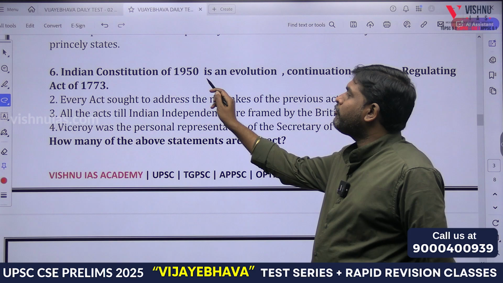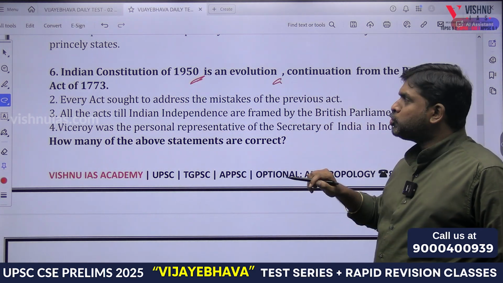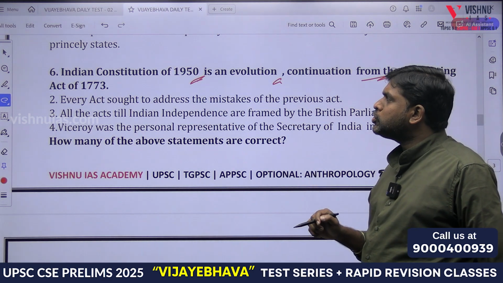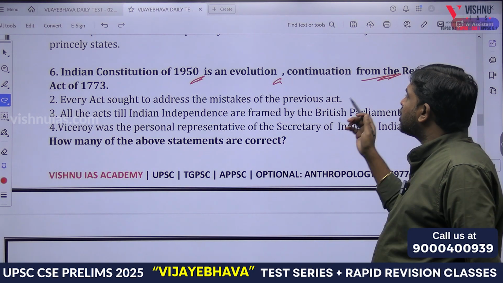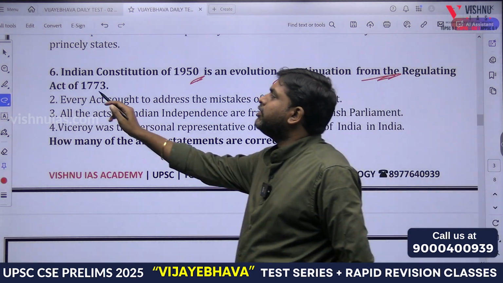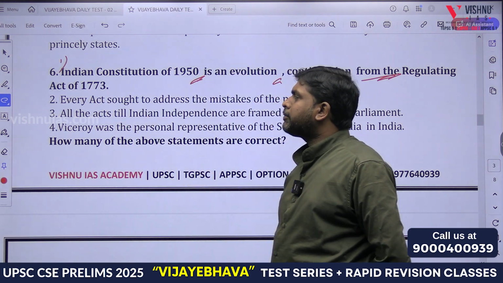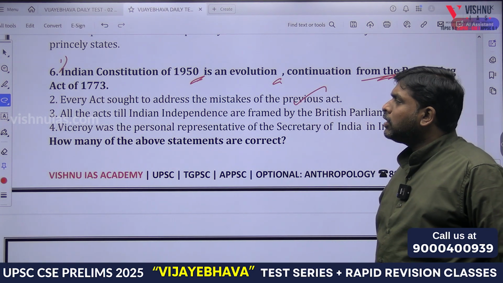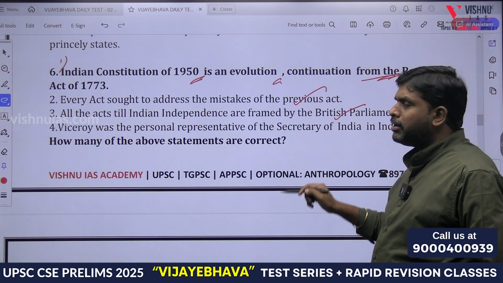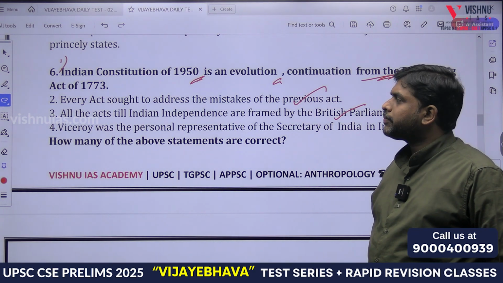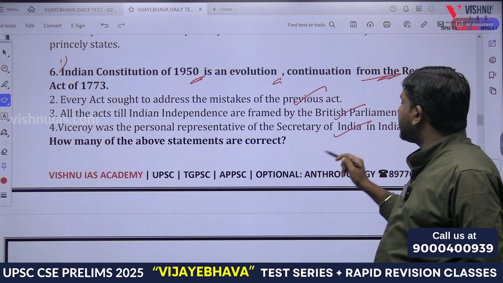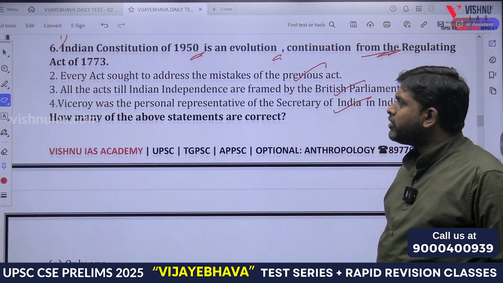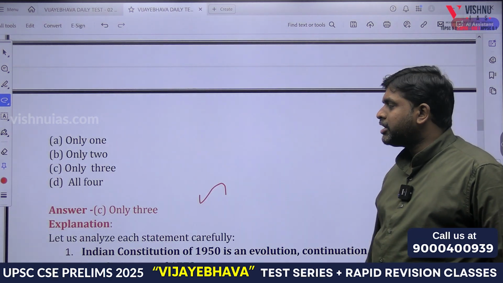The Indian Constitution of 1950 is an evolution, continuation from the Regulating Act of 1773. This is first statement. Second statement. Every act sought to address the mistakes of the previous act. True. All the acts till Indian independence are framed by the British Parliament. Viceroy was personal representative of the Secretary of State in India, or he is a representative of British Crown? British Crown. So how many of them are correct? Only 3 are correct. Last statement is wrong.